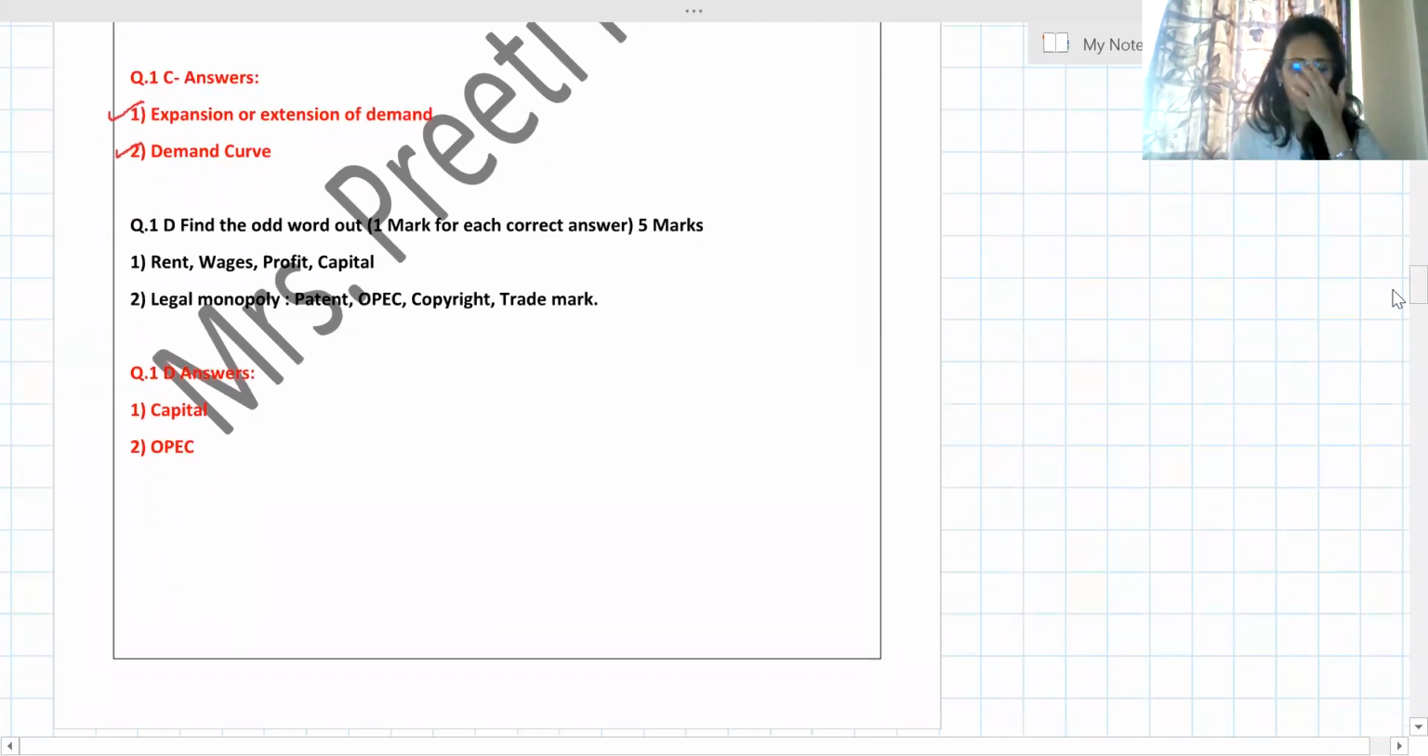Find the odd word out. Odd word out means odd man out type. Okay, there are two types. Again, I have taken two different types.